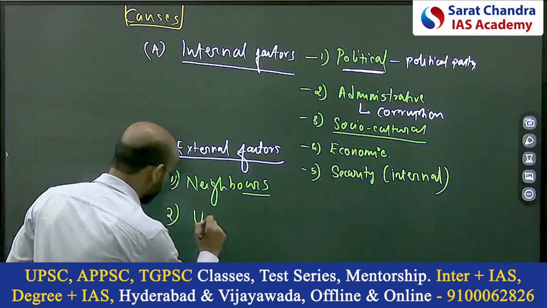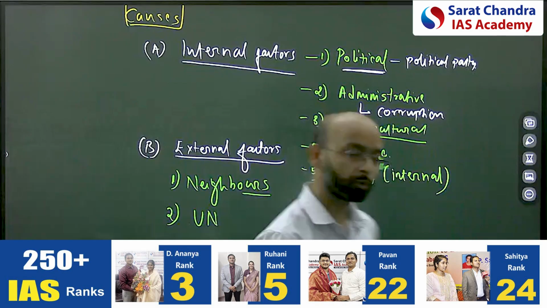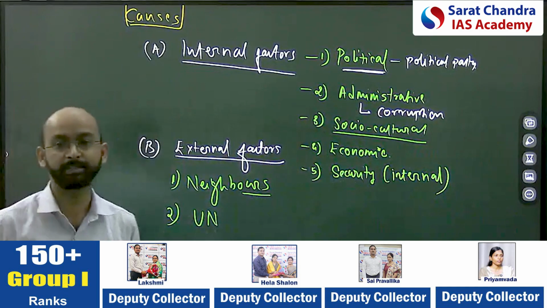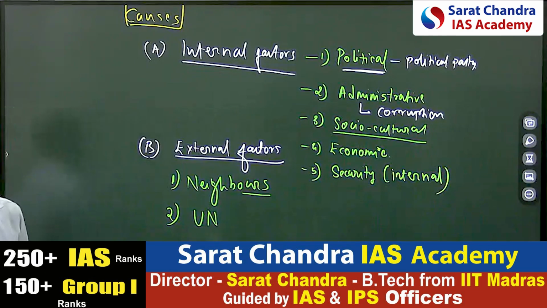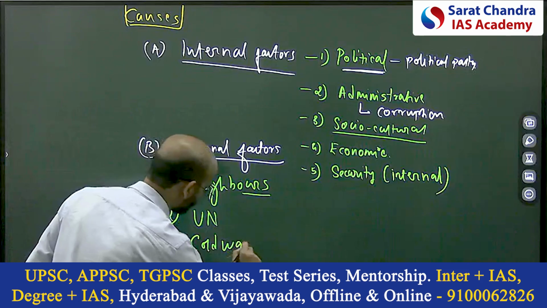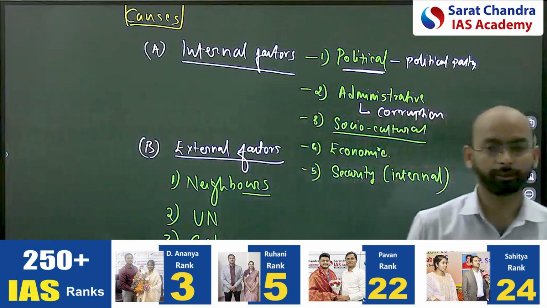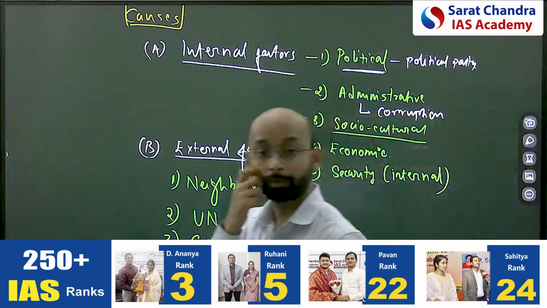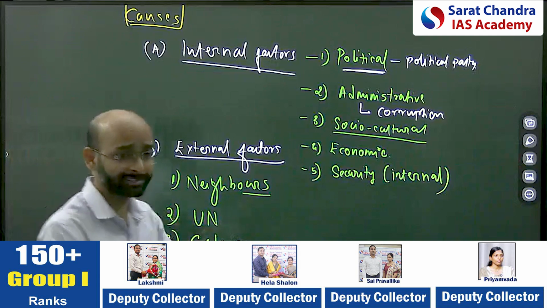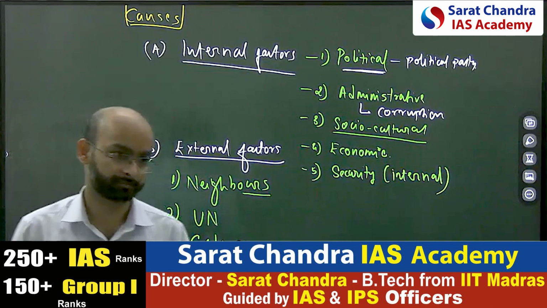The second issue is the United Nations influence. We have to bring it both positively as well as negatively. They complicated the process of Jammu and Kashmir's integration with India. They supported Pakistan. Right? Third is the Cold War. The Cold War influenced almost all countries, including India. What is the Cold War? The war between the USSR and USA. Basically, they were not fighting militarily, but trying to increase their ideological influence.